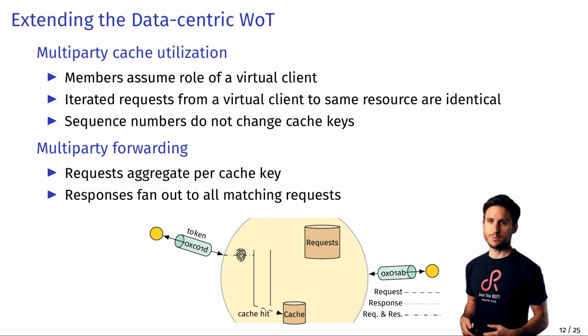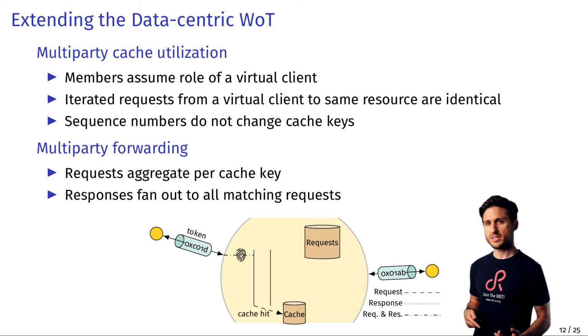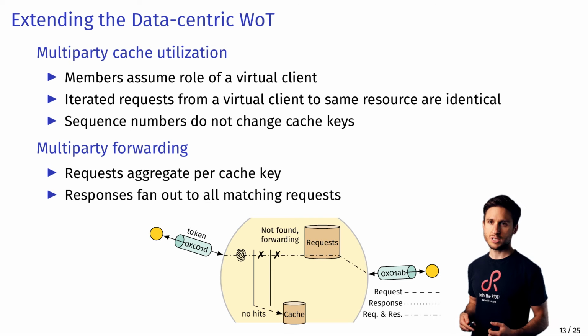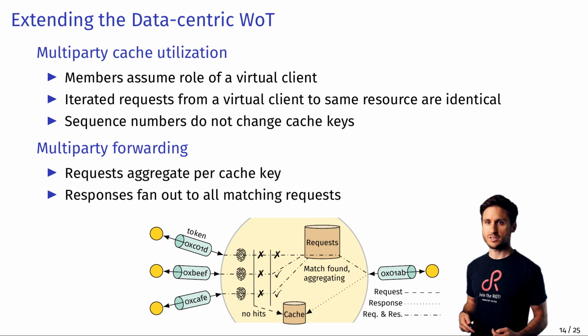We modified two aspects of our deployment to enable group communication. First, we make OSCORE messages cacheable by using the role of a virtual client that members can assume. Requests from this virtual client produce identical cache keys independent of the actual origin. Second, we modify the proxy forwarding to aggregate requests per cache key. Same requests from different origins produce only one upstream message, and returning responses fan out to all interested endpoints.